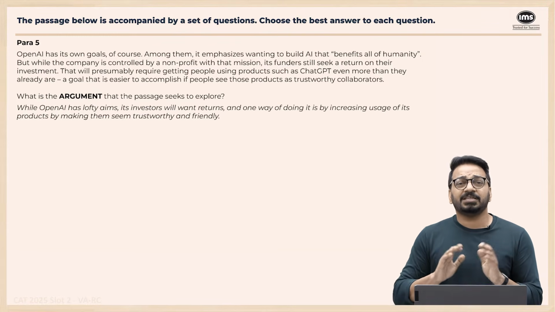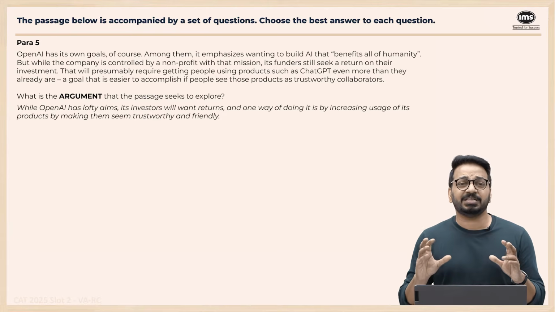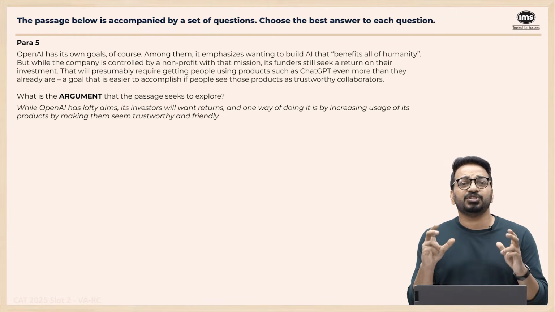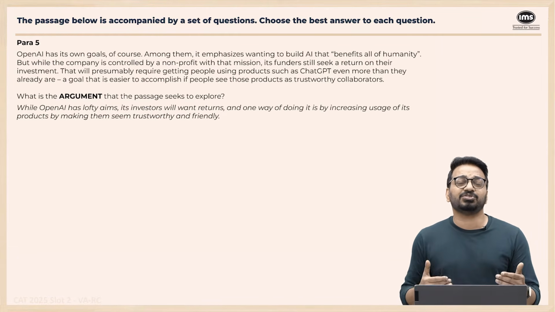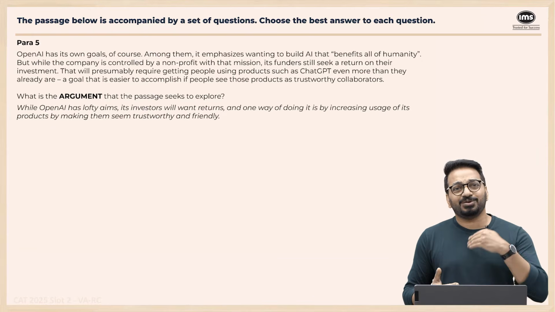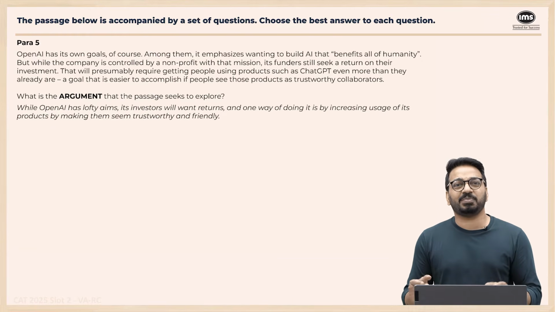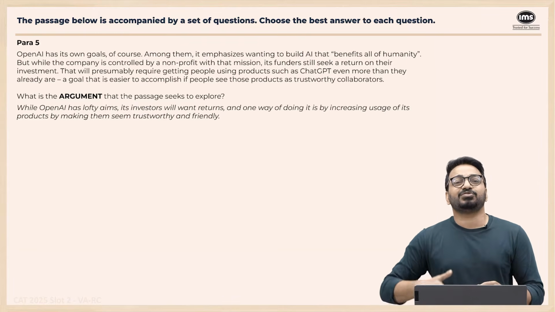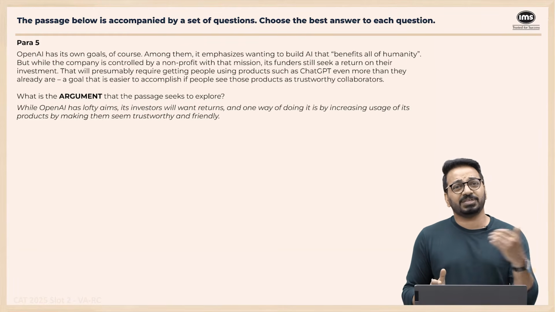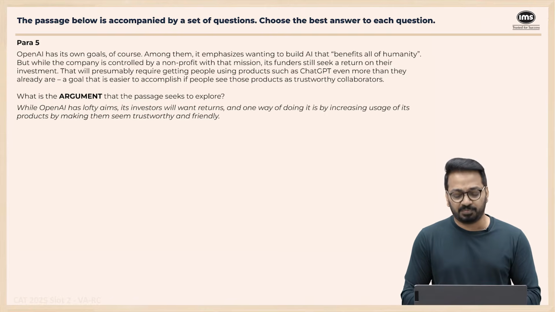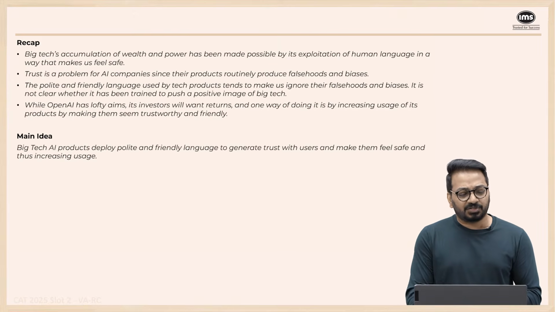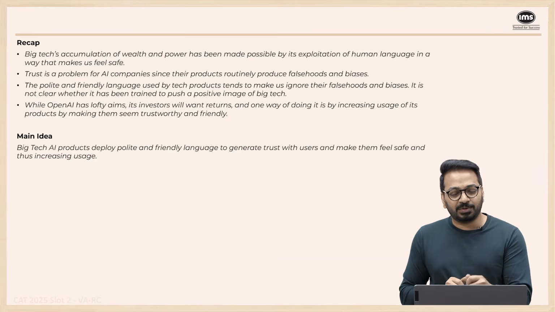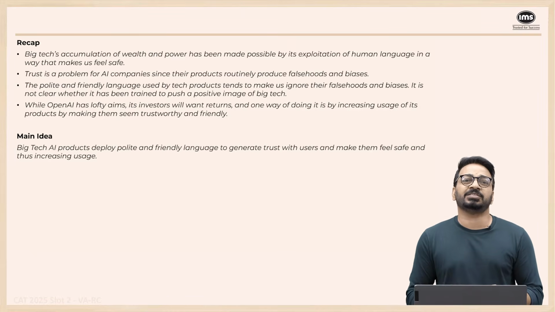So he says the intent of the language is to create, to use the parlance of our times, a feeling that it's a safe space, it's a friendly person, so that you keep using it more and more because they need profits, despite being a not-for-profit. So main idea: big tech AI products deploy polite and friendly language to generate trust with users and make them feel safe, thus increasing usage.